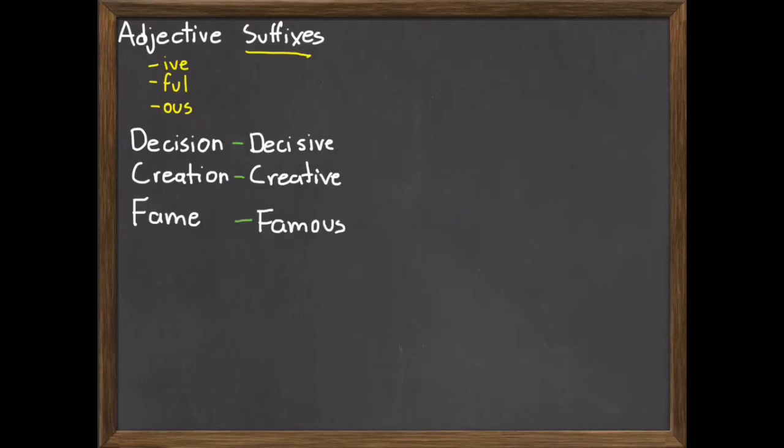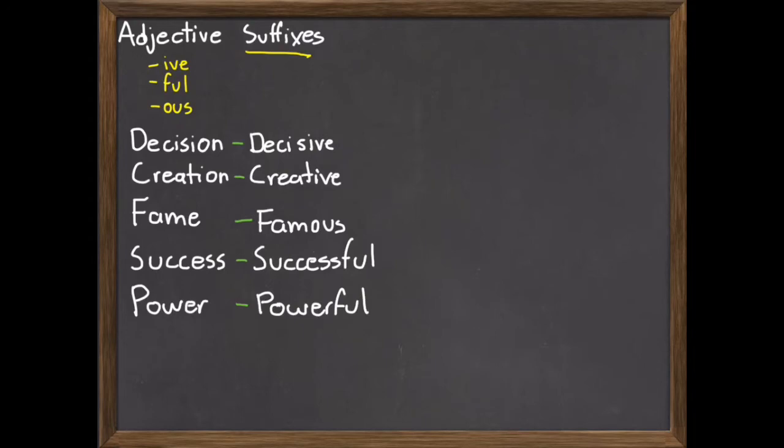Fame can be turned into famous. A famous person is a person who has a lot of fame, who is very well known. Also, success can be turned into successful. A successful person has very strong success in their life.